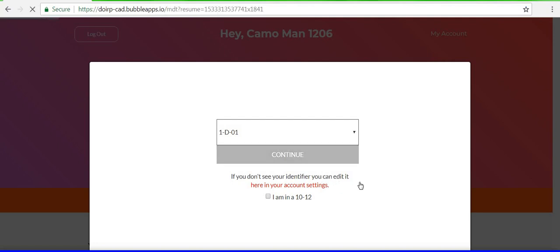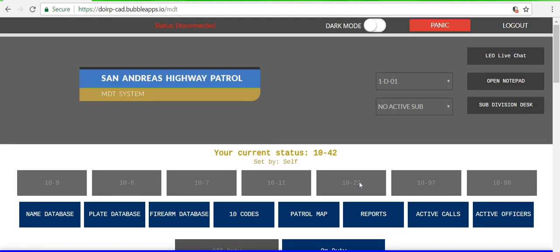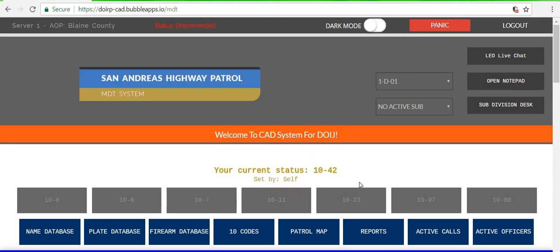Alright, so yeah, this takes a little bit to load. That's just because we have a crap ton of people on the CAD, and I believe that there is a session going on right now, so there's going to be a lot of people logged into the CAD. Alright, so here is what you'll see right in.